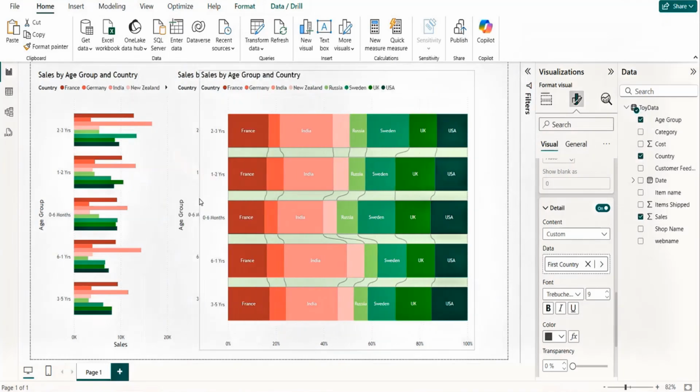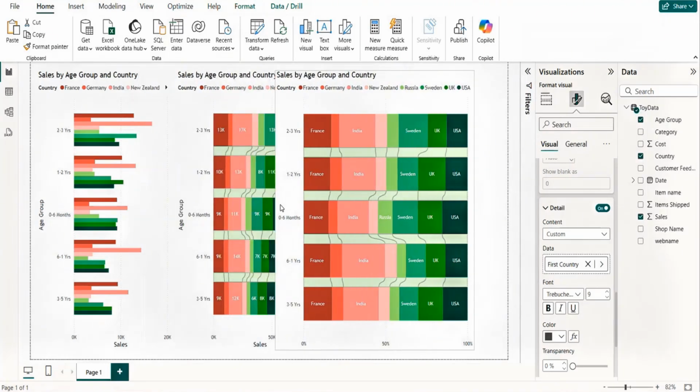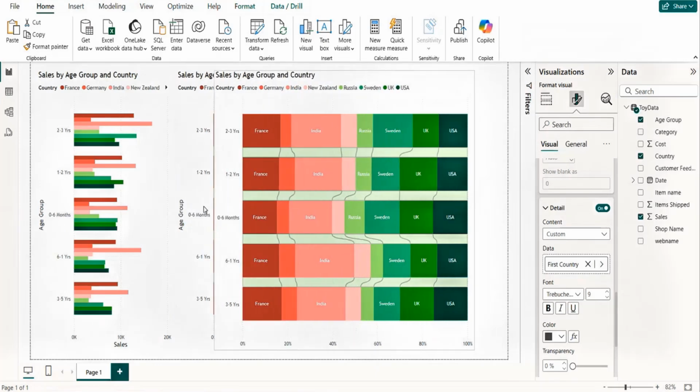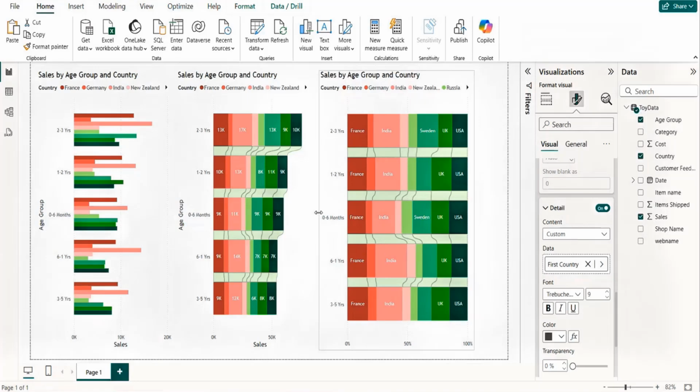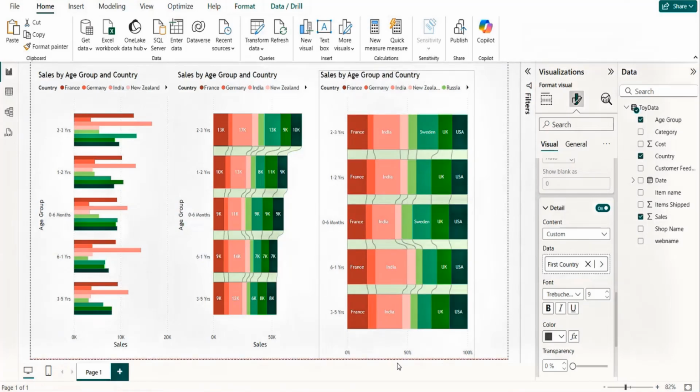No, it's not showing me. See, Russia is also gone. So text can be a challenge. If I try to increase the height, and let's say make the font 8, still I can't see those countries.